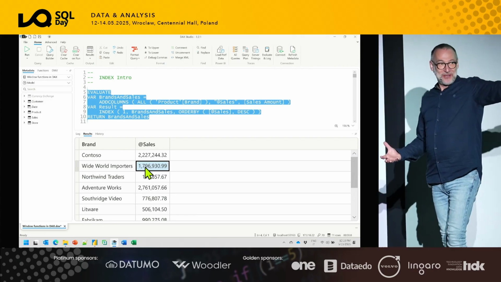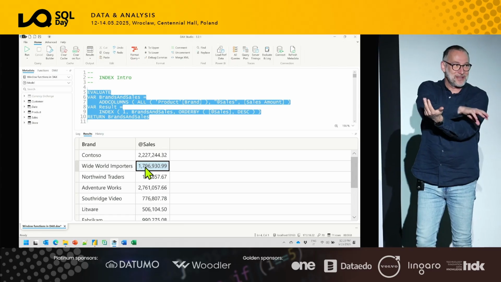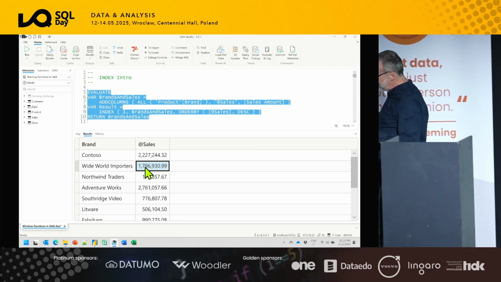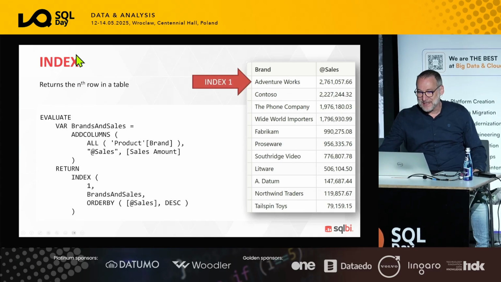You do a TOPN first to get the first two elements, then you reverse the sort order, and then you use TOPN again to get the first one. And that's exactly what we have here in the slides.